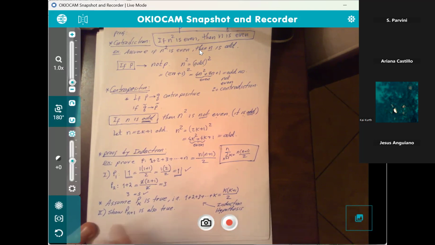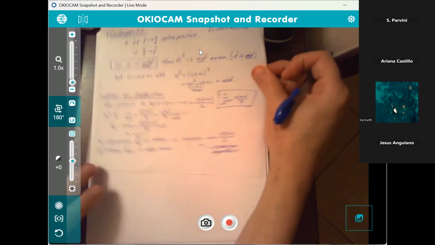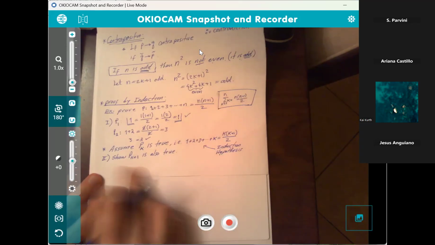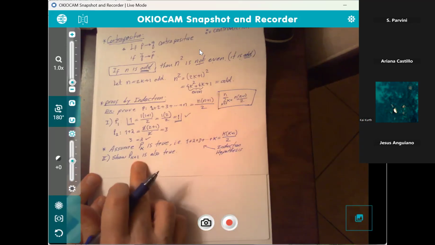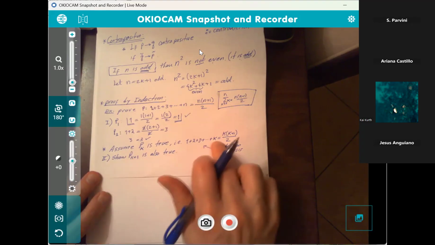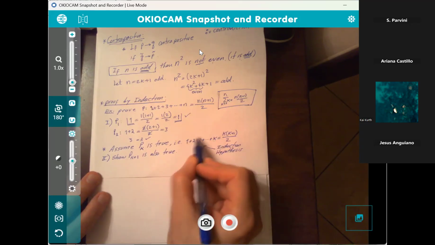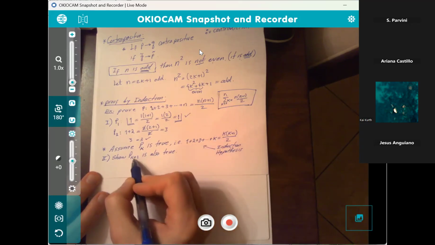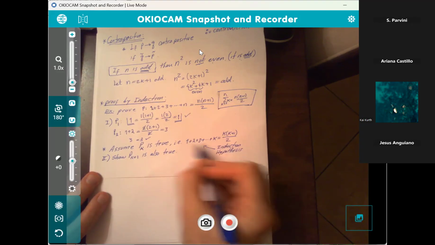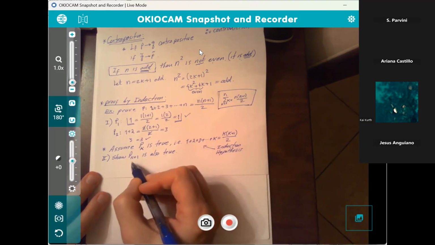Okay, now we're going to use this in showing P sub k plus 1 is true. So what does P sub k plus 1 look like? Well, P sub k, remember, picks up k numbers, right? So P sub k plus 1 has k terms plus 1 more, so it has k plus 1 terms.